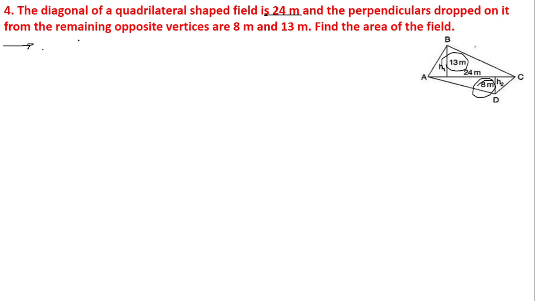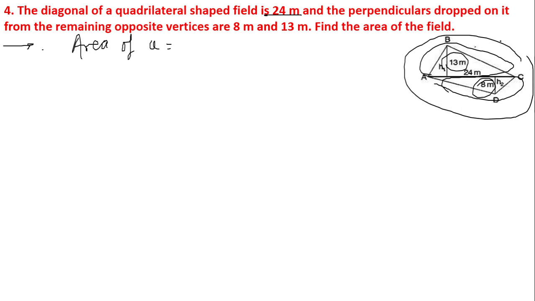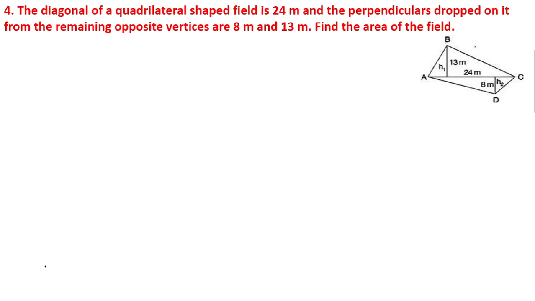Now look here, to solve this question we have to understand the area of a quadrilateral ABCD. For this particular figure we have to take the area of triangle ABC and add it up with the area of triangle ADC. Then only we will get the area of this whole quadrilateral. Are you understanding it? I have taken triangle ABC and triangle ADC. What I'll do over here is find the areas individually and add them up together. I'll get the whole quadrilateral area.